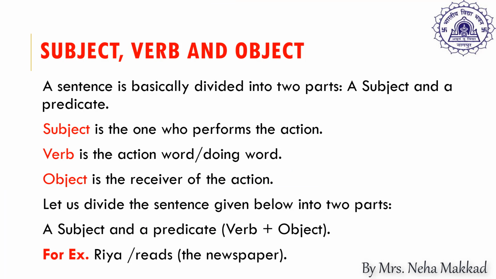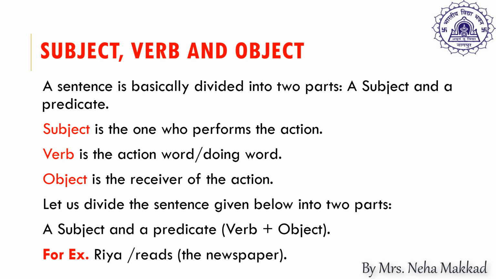So let us first understand the sentence structure. A sentence is basically divided into two parts, a subject and a predicate. A subject is the one who performs the action or who does the action. A subject can be a noun or a pronoun. The verb is the action word or the doing word. Object is the receiver of the action.